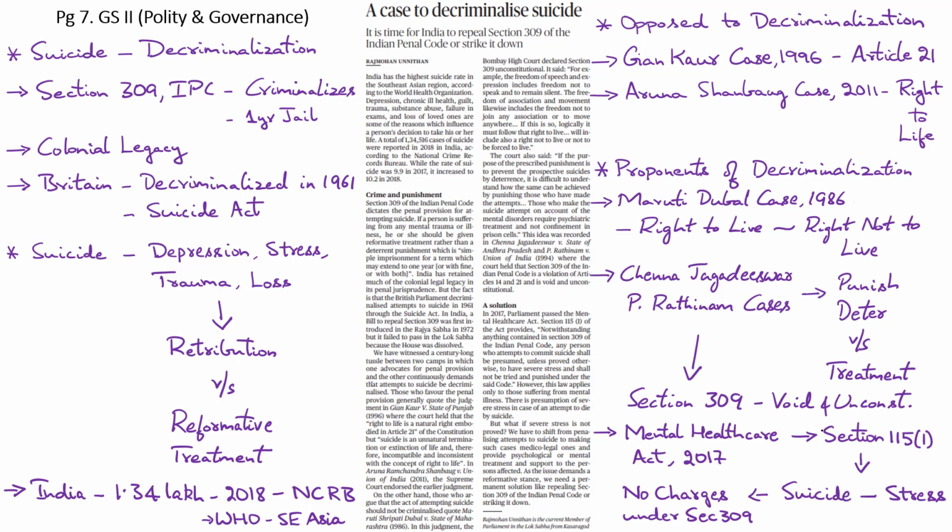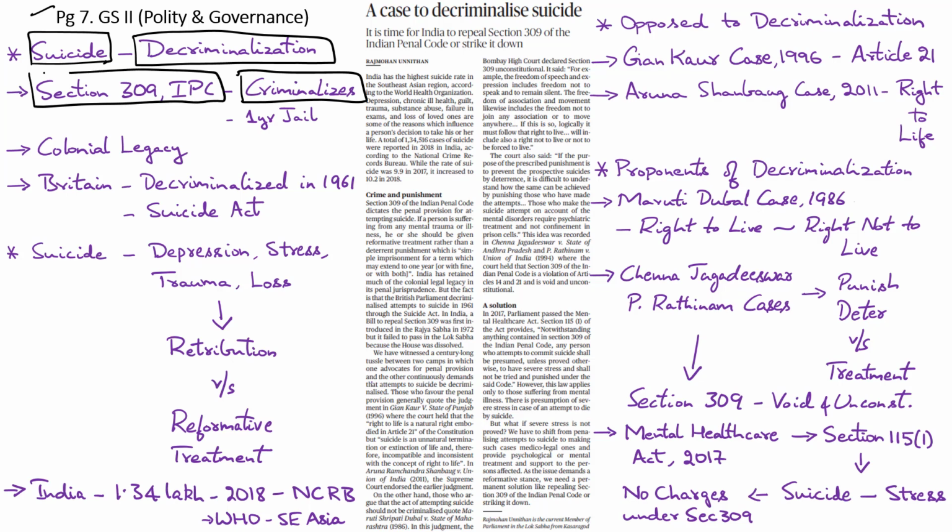Now let's take up a column from page number 7, in which the writer calls for decriminalization of suicide in India. Under India's legal system, suicide has been criminalized and it has been declared as a criminal offense under Section 309 of the Indian Penal Code. As per this provision of the IPC, suicide has been declared as a criminal offense with a punishment of 1 year in jail along with penalties.